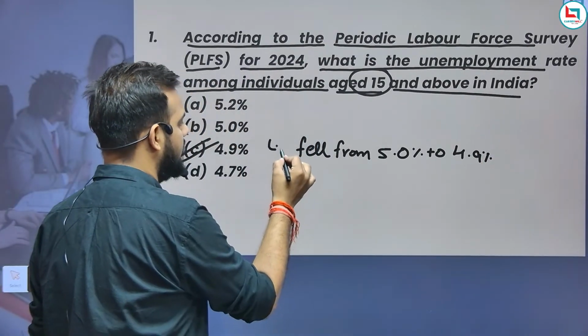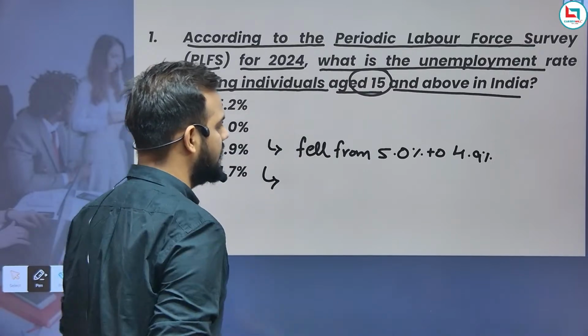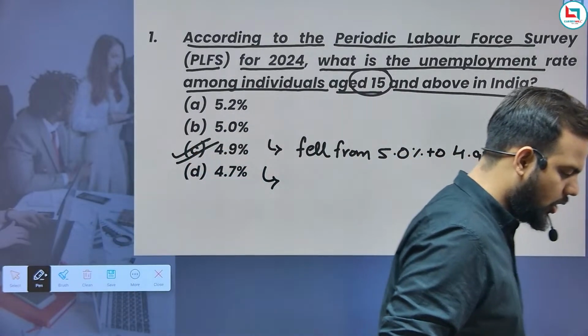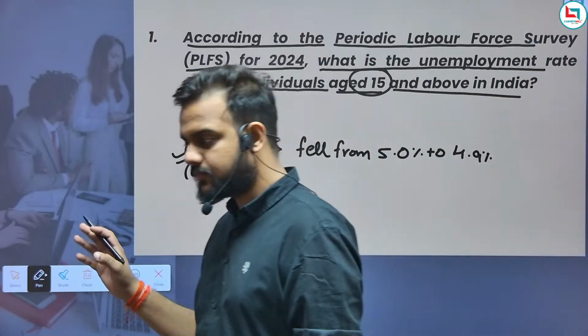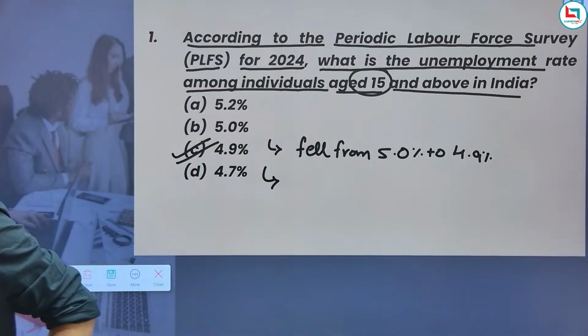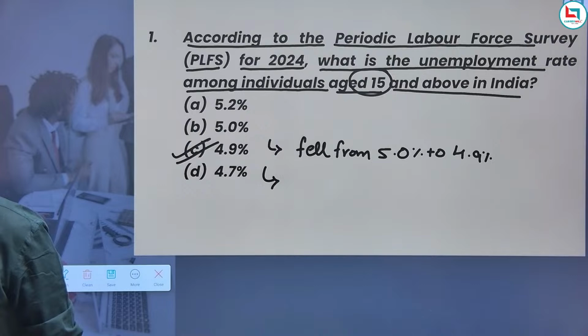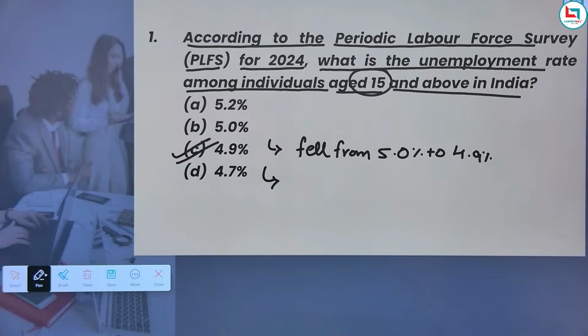When we talk about the unemployment rate, remember this particular dip, though marginal, indicates a positive trend in job availability.